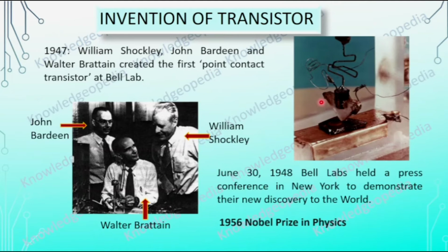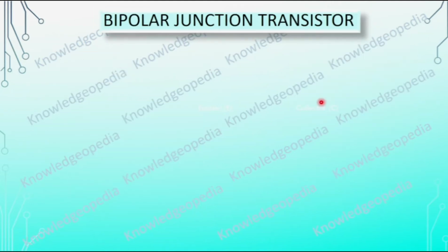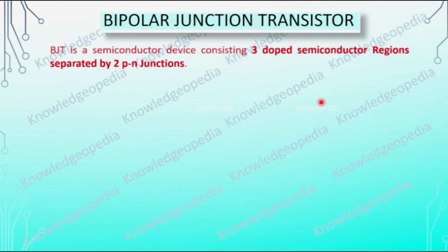There are different types of transistors, but as per your syllabus we will be discussing the bipolar junction transistor. What is this bipolar junction transistor? This is a semiconductor device which consists of three doped semiconductor regions separated by two PN junctions.